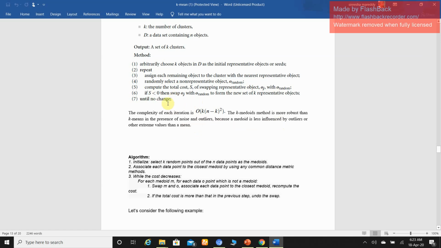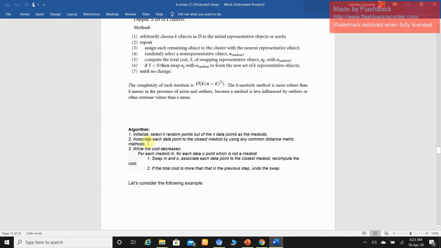With the help of an example, try to observe the algorithm. In this algorithm, first is initialization, which means select k random points out of the n data points as the medoids. Then associate each data point to the closest medoid by using common distance metric methods. Here also we are using a distance metric, meaning distance value with the help of Manhattan or Euclidean or Minkowski distances.